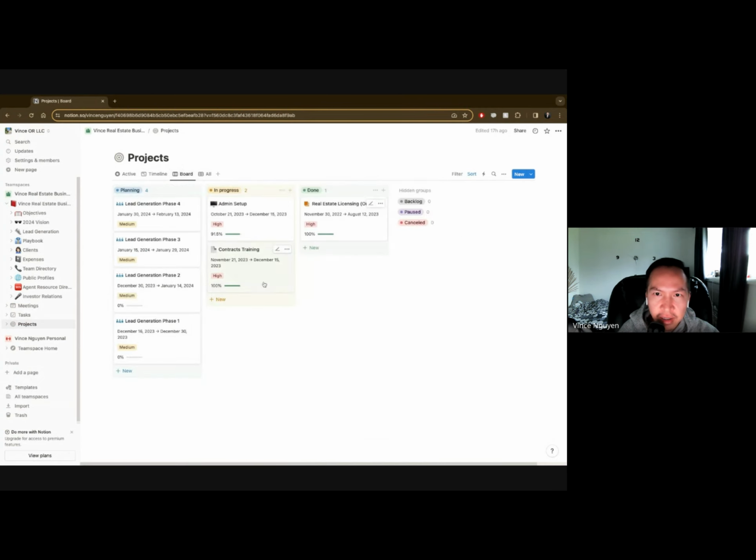And then same thing with this right here, this Kanban view of, hey, I've got a lot of things going on right now, right? Do I want to start another project and move it into in progress, or do I want to finish this before I move forward?